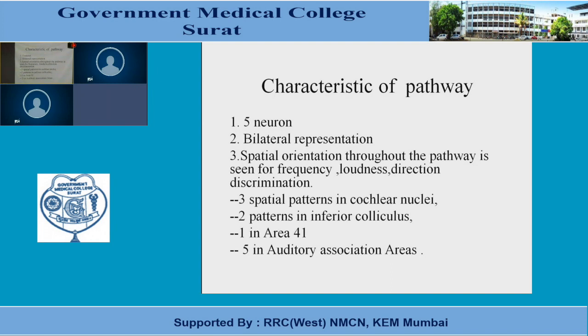Besides that, the third characteristic of the auditory pathway is that spatial orientation throughout the pathway is seen for frequency discrimination, loudness, and direction of sound. This spatial orientation begins right from the level of the cochlea. So 3 spatial representations are seen in the cochlea, 2 in the inferior colliculus, 1 in the primary auditory area, and 5 maps are seen in the auditory association area. So discrimination begins right from the level of the cochlear nucleus.